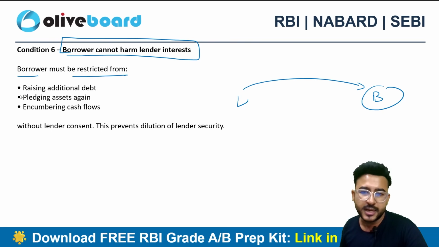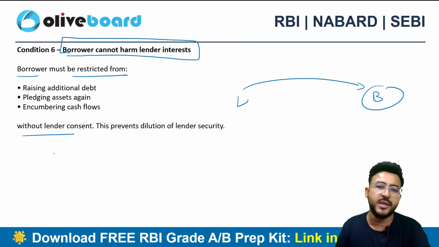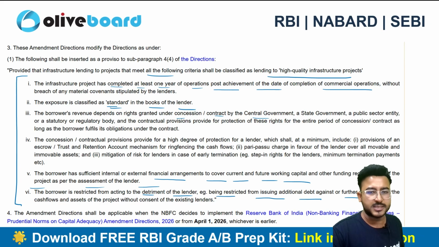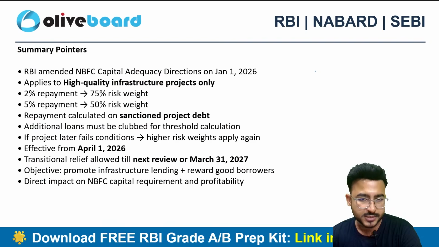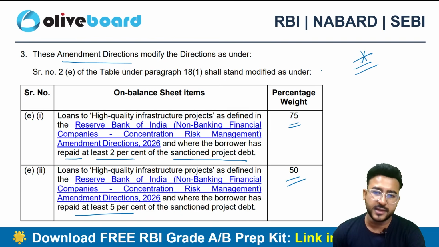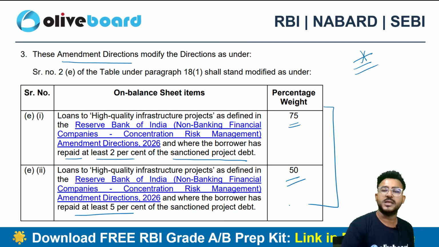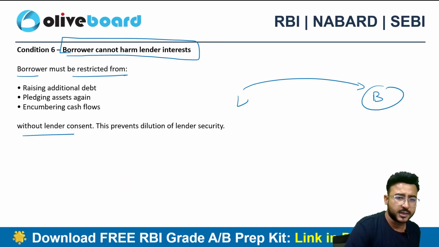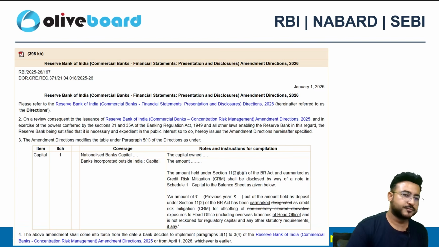If the lender's consent is obtained, then that's fine. Without the lender's consent, it will be treated as harm to the lender, right? So these are the points. If all the six conditions are satisfied here, we'll be classifying it as a high quality infrastructure project. And if we classify it as a high quality infrastructure project, then accordingly the percentage weight is going to be applicable. Okay, so we have to learn it in a crisp manner only, and here are the summary pointers that you need to cover.